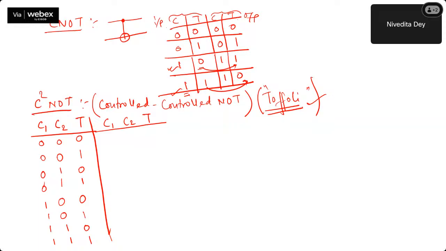Otherwise, you need not do anything. So very simple one. Only if both are 1. If I have to write it in propositional logic format, if C1 and C2 are both 1, then only you flip your target.